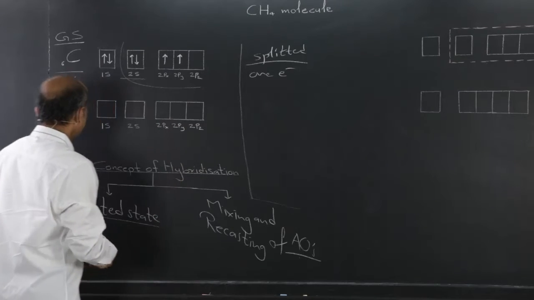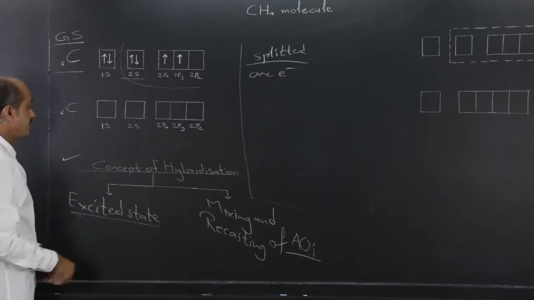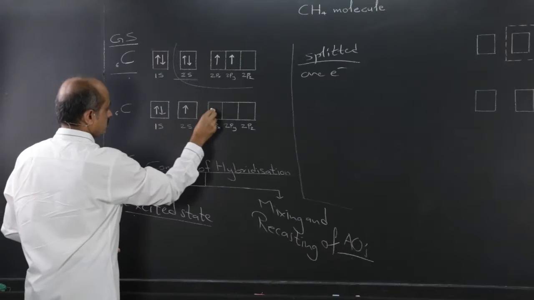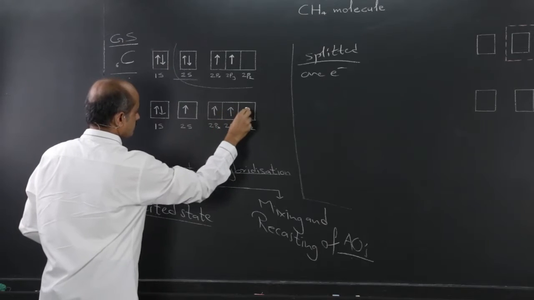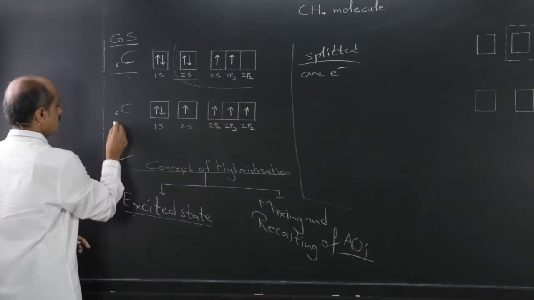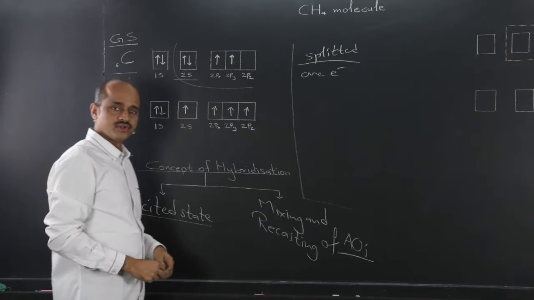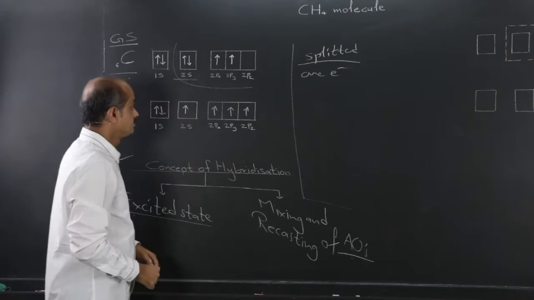Then the electronic configuration can be written in this fashion. This is called the electronic configuration of carbon in excited state.